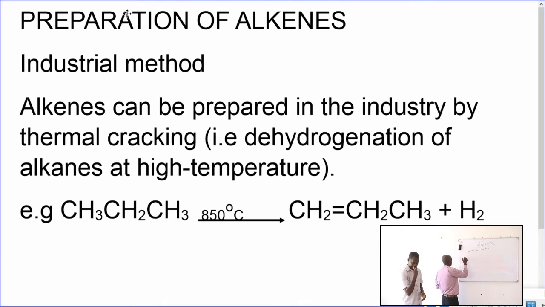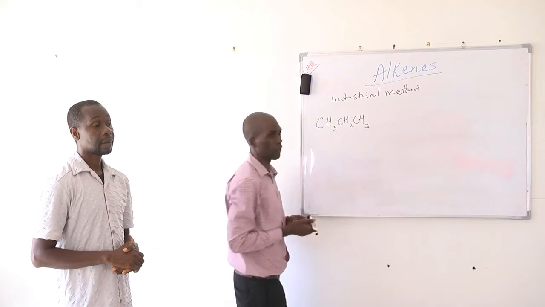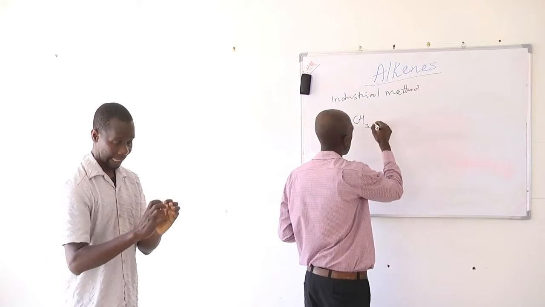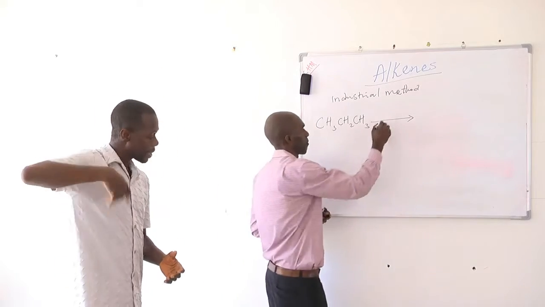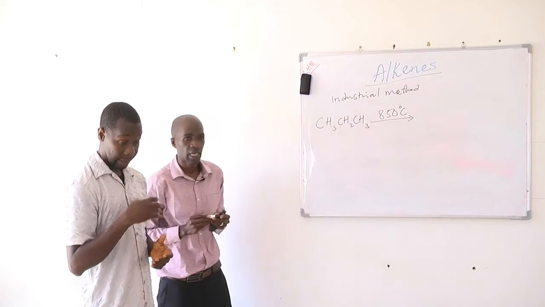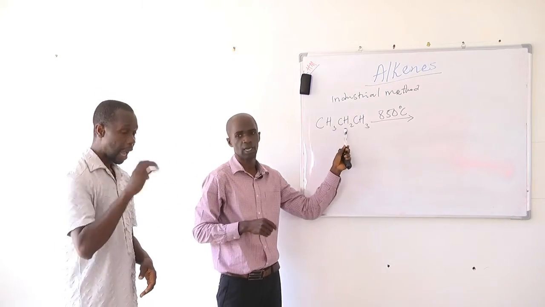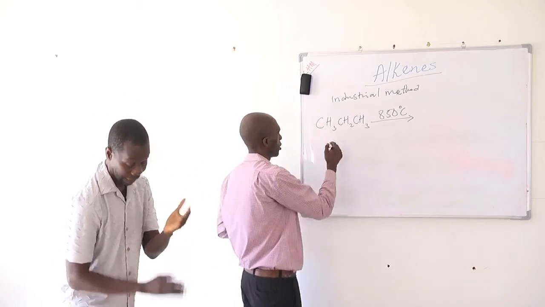Let's look at this example. If you should have this alkane, if this alkane should undergo thermal cracking, that is breaking it down using very high temperatures. Okay, let's assume this happens at 850 degrees Celsius. This alkane here will undergo dehydrogenation.